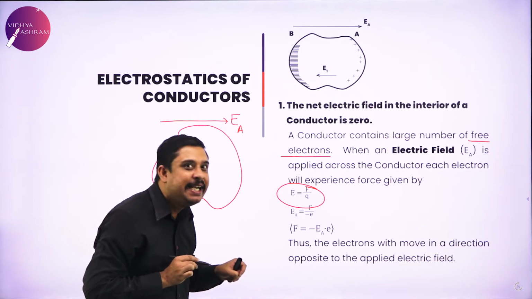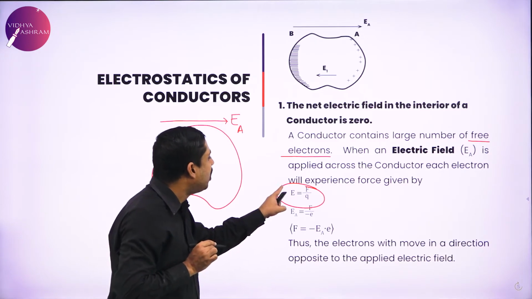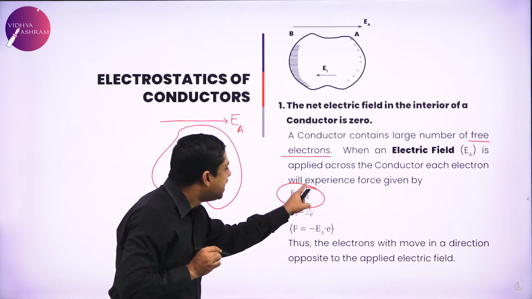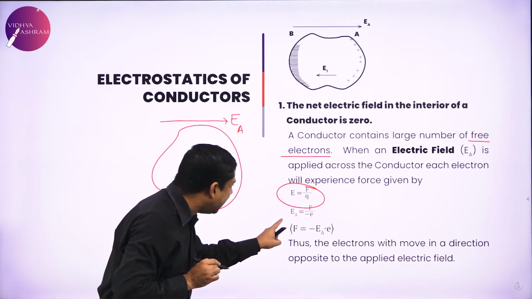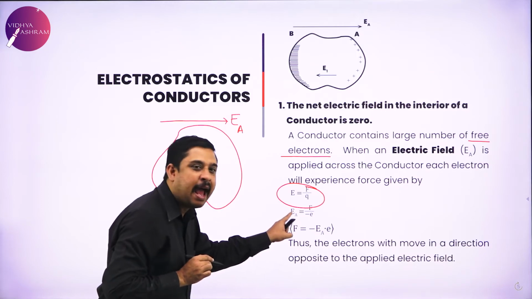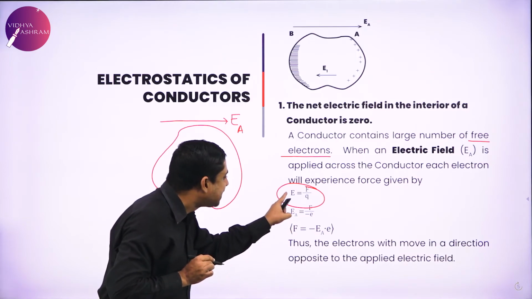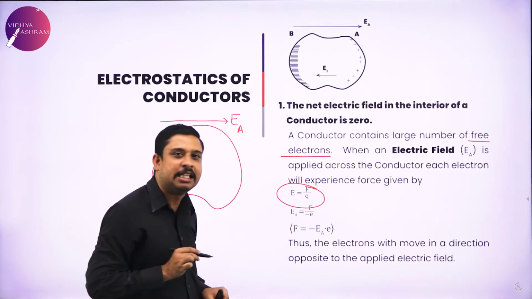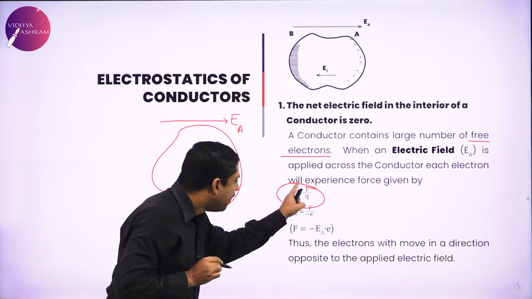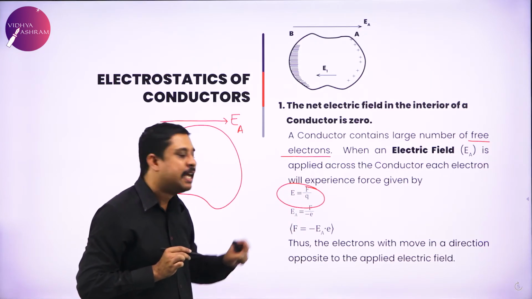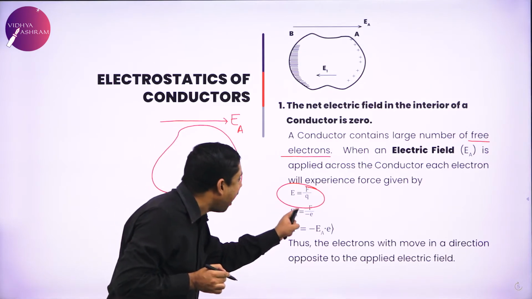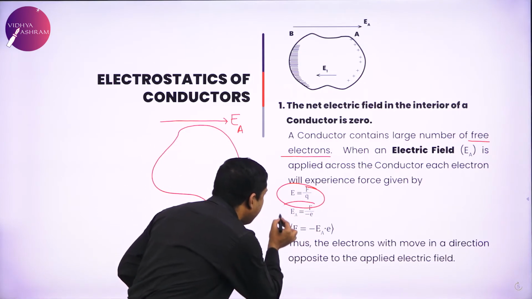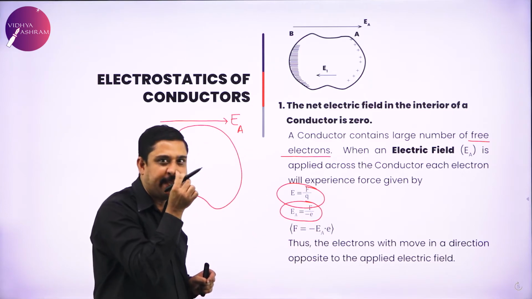When I defined intensity, I told E equals F divided by Q. So here E_A, the applied electric field, equals F, which is the force, divided by the charge of the free electrons, which is minus e.